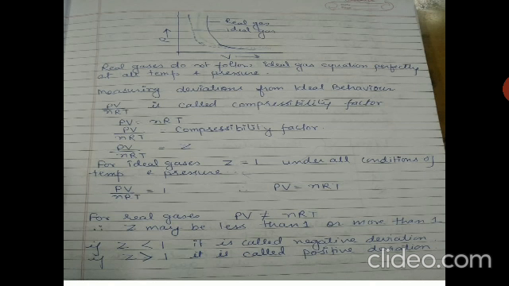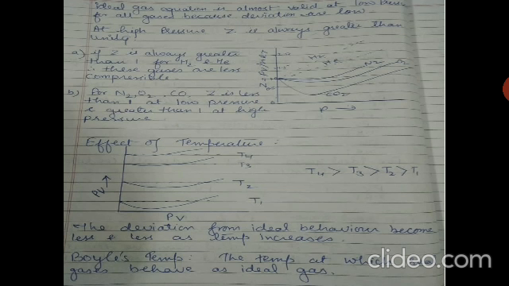The ideal gas equation is almost valid at low pressure for all gases, because deviations are low. At high pressure, Z is always greater than unity. Z is always greater than 1 for hydrogen and helium, so these gases are less compressible, whereas the Z value is less than 1 for nitrogen, oxygen and carbon dioxide at low pressure and greater than 1 at high pressure.